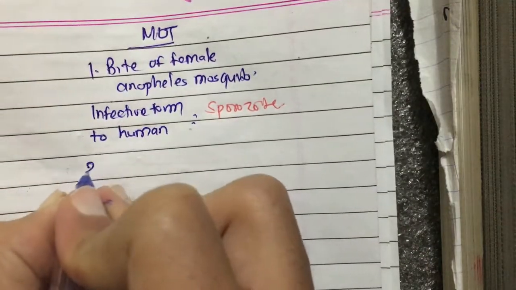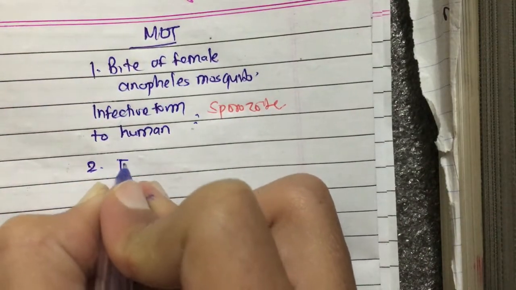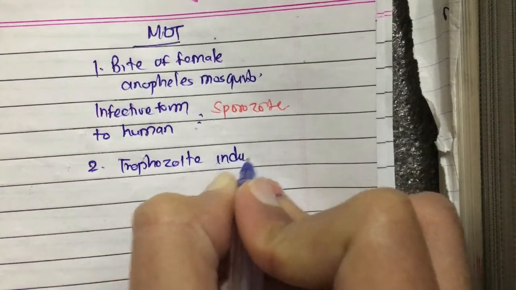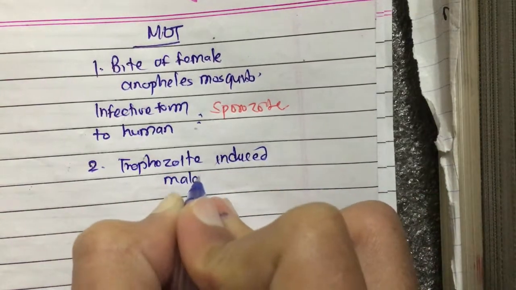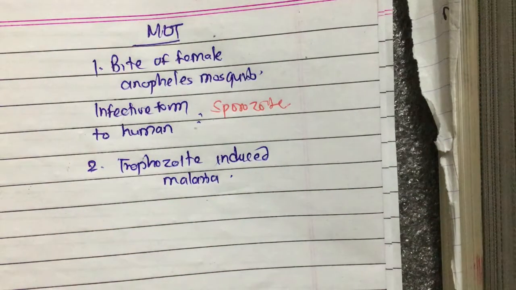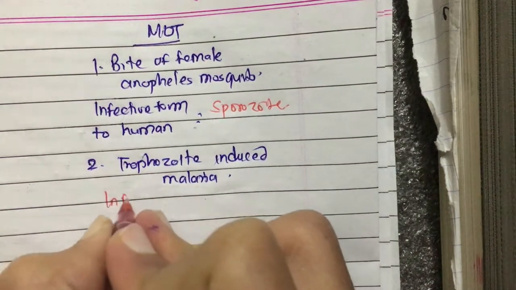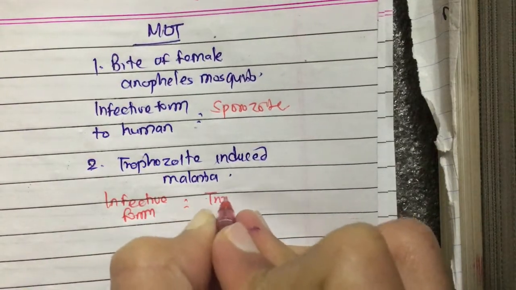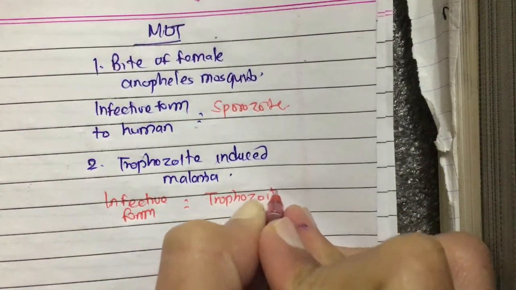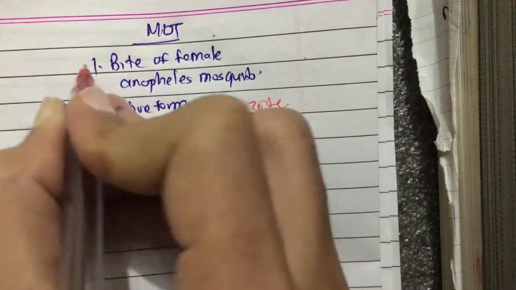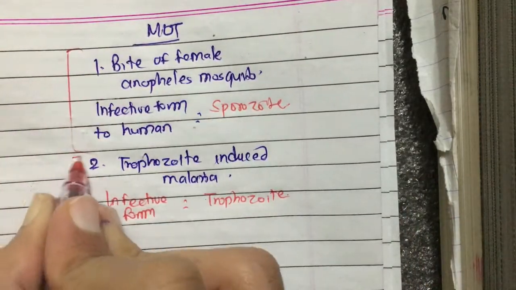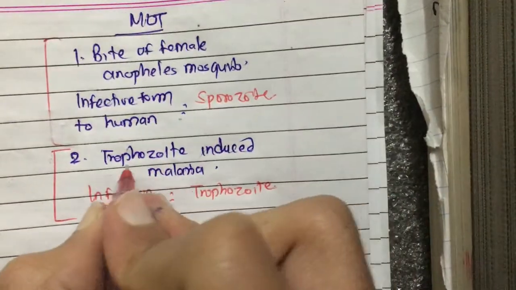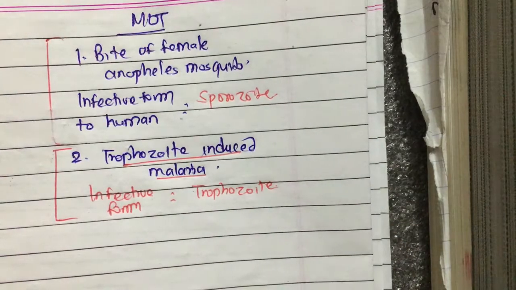The second mode of transmission is via trophozoite induced malaria, and here the infective form is trophozoite. First we will be discussing the bite of the female Anopheles mosquito, and in the upcoming lectures we will be discussing trophozoite induced malaria.